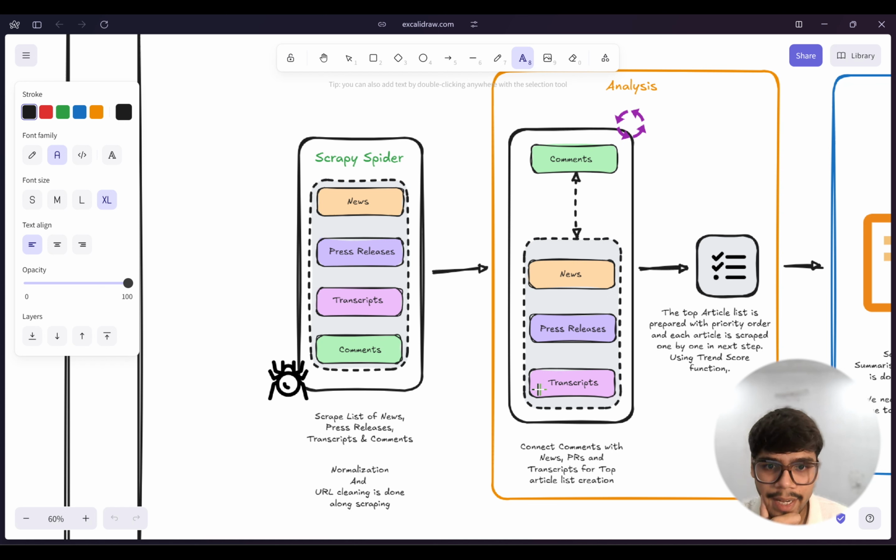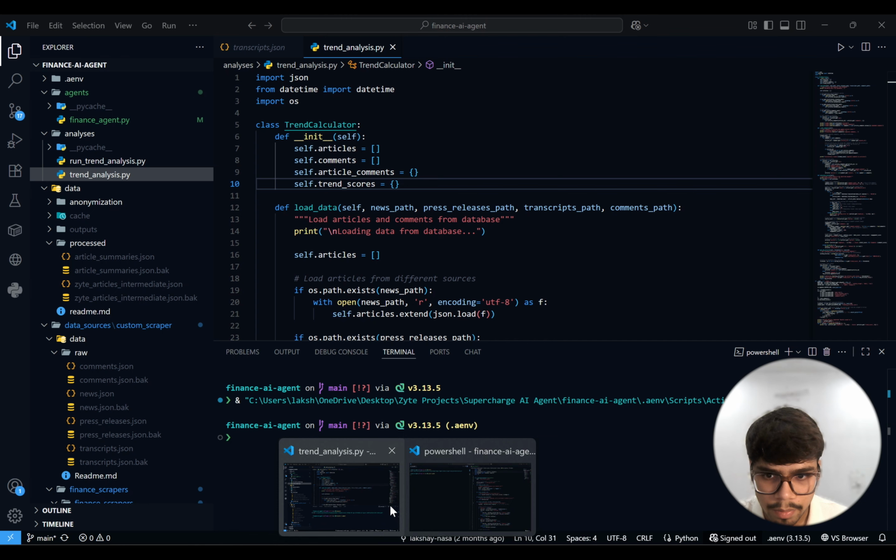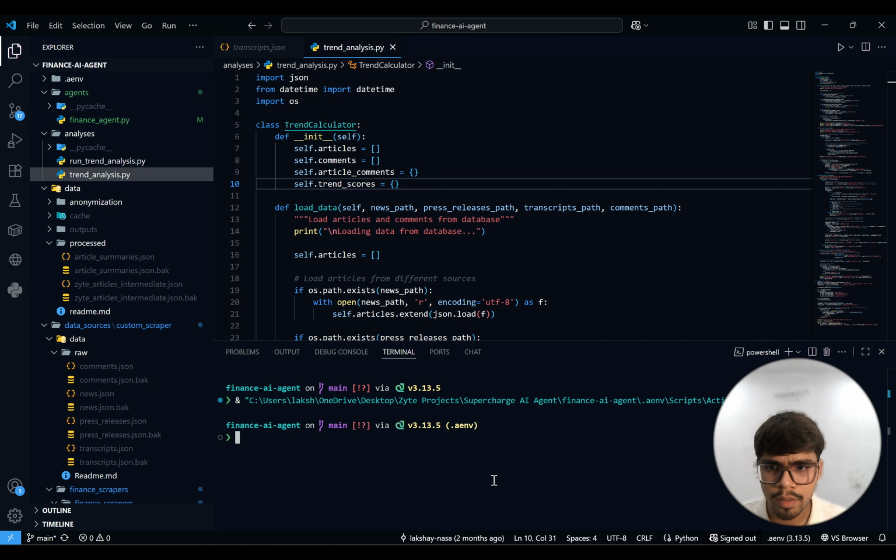So there is the article ID that relates to this, and there is the parent ID, like the comment ID that we have, right? Not the comment ID, but the parent ID. Let's call it the parent ID, which is for the article in the comments. So they will be the same, right? Because we have scraped the URL and we know the comment links to this URL, which will be under the article. We know both of them. We'll link them together, right? Now in the second step, we put some score on each of the articles. So when you run this, I think that will give you a better idea. So go to analysis.